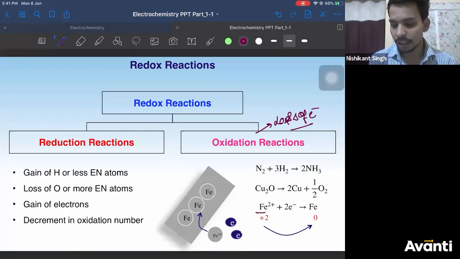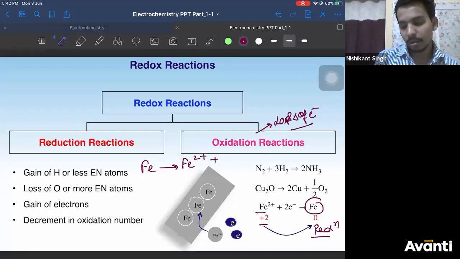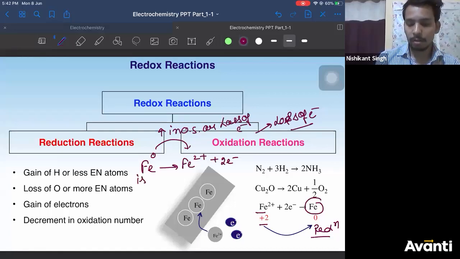We have taken an example here. Fe2+, oxidation state is +2, right? Now, if it gains 2 electrons, then it forms Fe, right? So this is gain of electrons. So it represents which reaction? Reduction reaction. But if you consider the reverse reaction, that means Fe to Fe2+ plus 2 electrons, here your oxidation state of iron is 0 and here it is +2. So you can say either increase in oxidation state or loss of electrons is your oxidation, right?